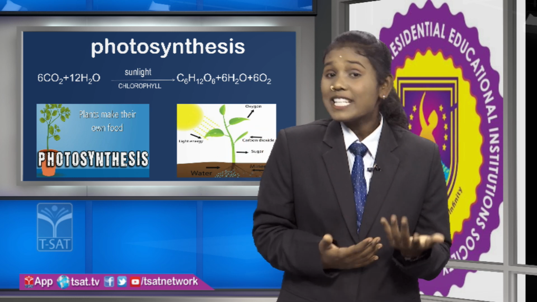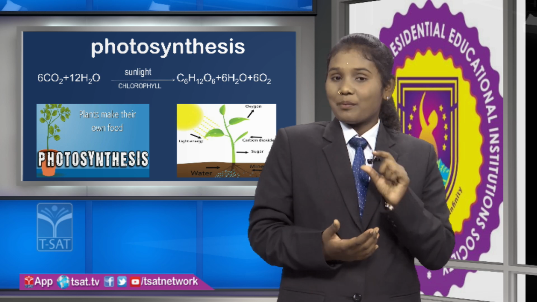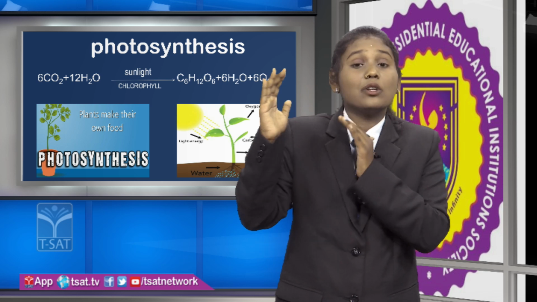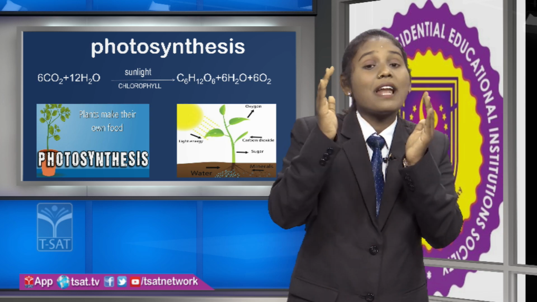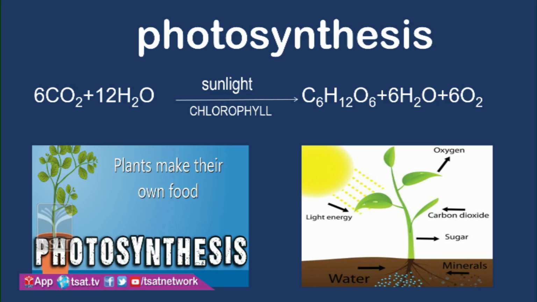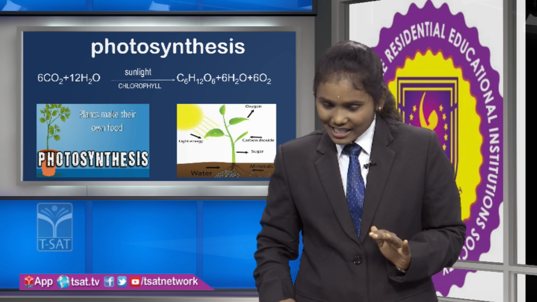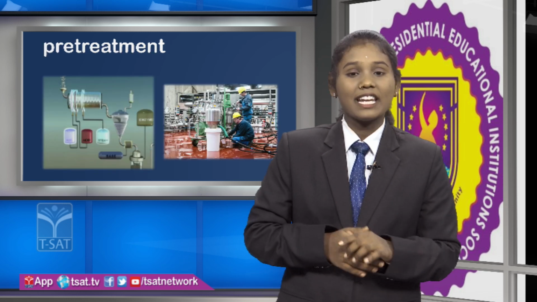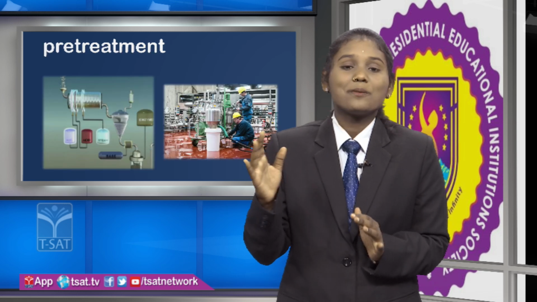So friends, what is meant by bound cellulose? It means the cellulose which is present in a plant cell wall is known as bound cellulose, and this bound cellulose undergoes the second step of this ethanol production. So friends, let us see what the second step of this ethanol production is, that is pre-treatment.